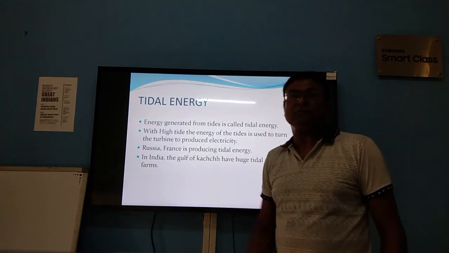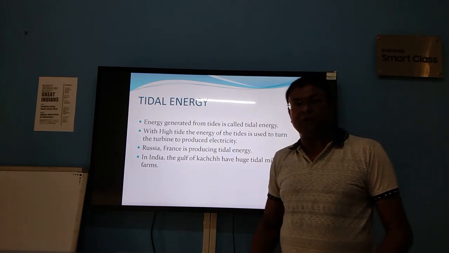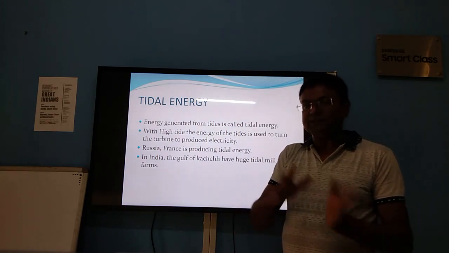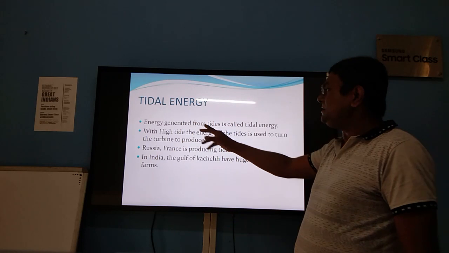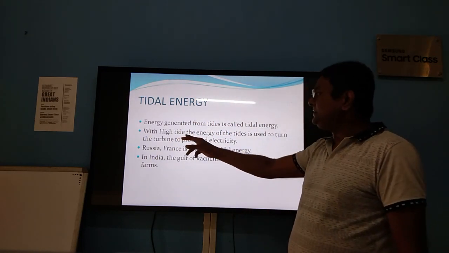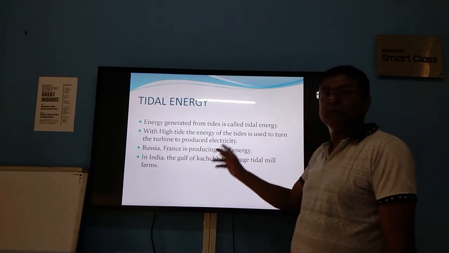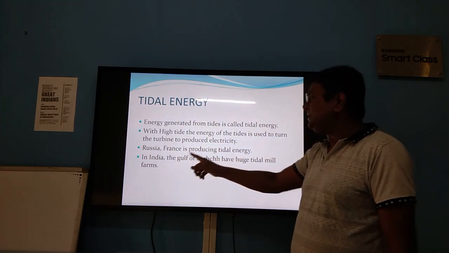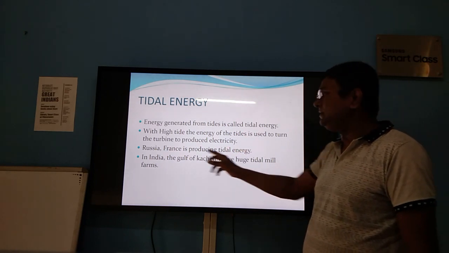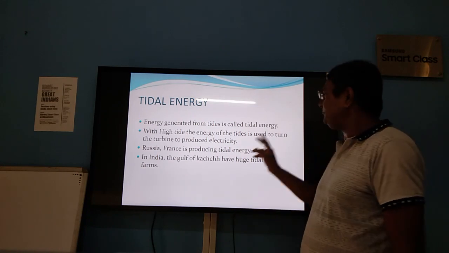So the next one is tidal energy. You may have heard about tides, low tides and high tides. Energy generated from tides is known as tidal energy. With high tide, the energy of the tides is used to turn the turbine to produce electricity. Russia and France are producing tidal energy. In India, the Gulf of Kutch has huge tidal mill farms.